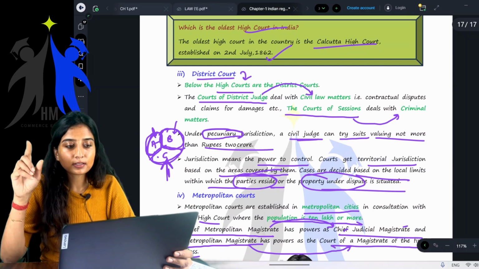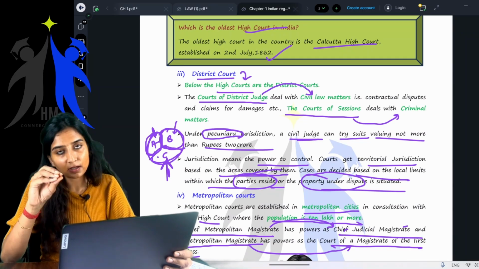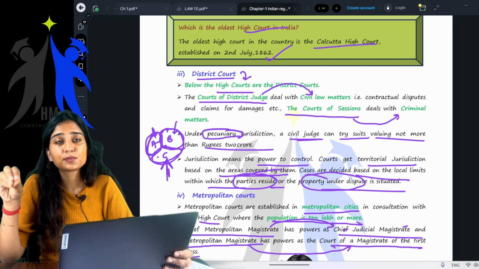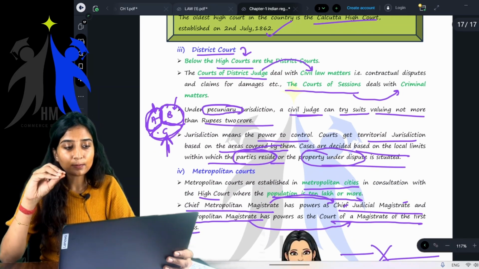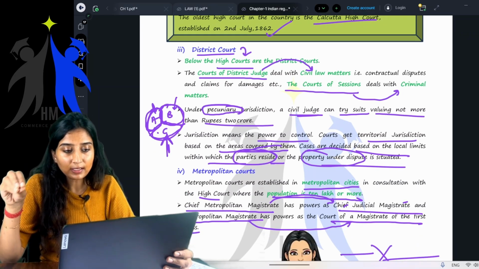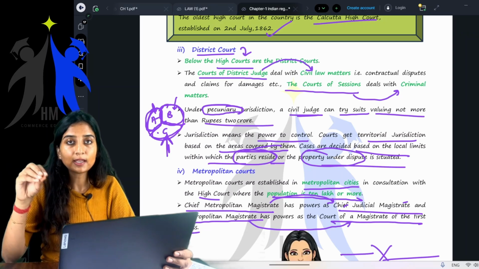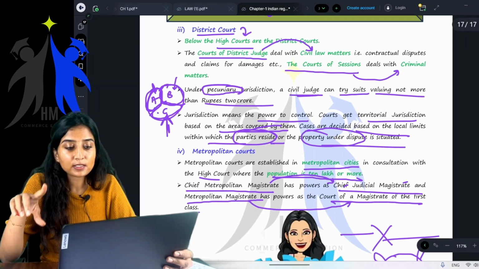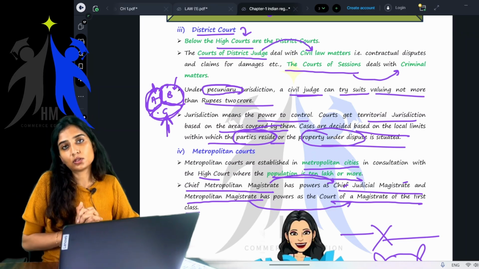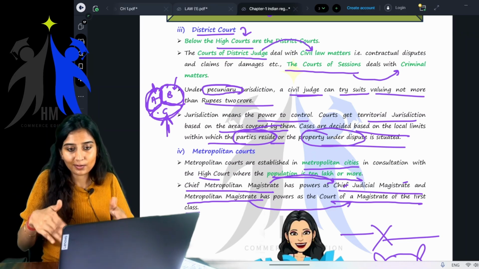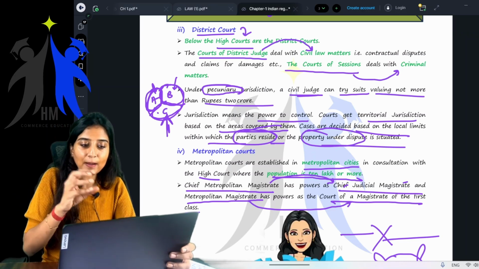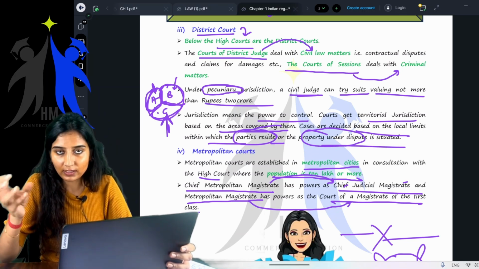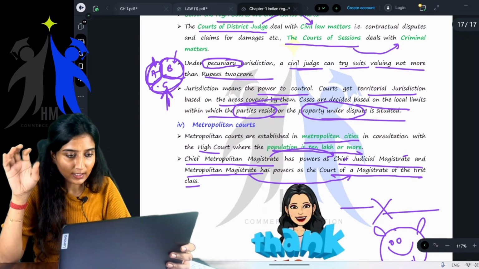Now district courts, these are below the high courts. Courts of the district judge deal with civil matters, whereas the Court of Sessions deals with criminal matters. Under pecuniary jurisdiction, that is related to money, a civil judge can try suits valuing not more than 2 crores. That's the maximum limit; it's not the same for all the states. Jurisdiction means the power to control, and it is decided based on the territory, the parties and where they reside, and also where the property under dispute is situated.